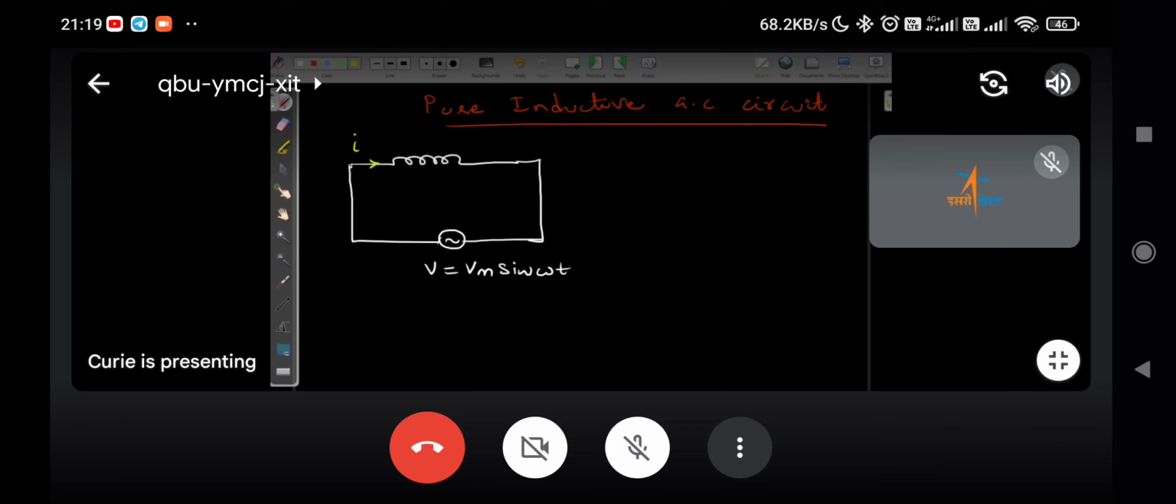Anushri, now current is flowing in this direction. Okay, sir. And we are applying an alternating voltage to an inductor. So there has to be a self EMF. EMF has to be induced in the coil. What will be the polarity, as per Lenz's law, of this induced EMF?